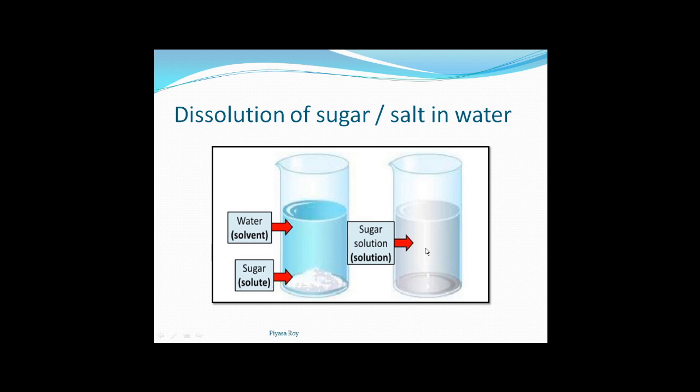we can recover the water also. So here the composition of sugar and water, or salt and water, is not changing. It remains the same even after getting the solution. So during dissolution, only a physical change occurs, and it fulfills all the characteristics of a physical change. So this change is an example of physical change.